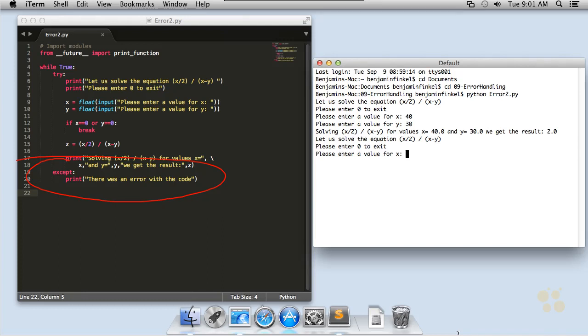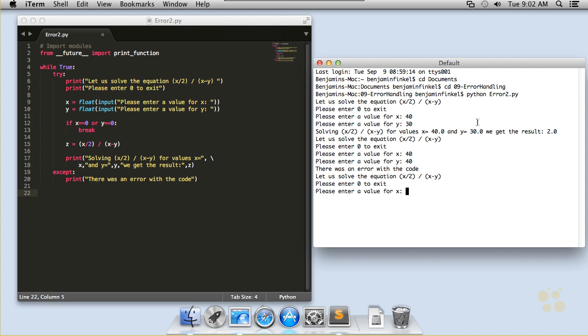It was never run. However, if I come here and say 40 and 40, like we said, this should produce an error. And in fact, when that happens, you can see that it prints out on the screen just like I wanted it to. There was an error with the code, and then it looped right back around to the top and it's saying, hey, key in again. So there you have it, real basic. That's your first basic type of error handling, or exception catching.